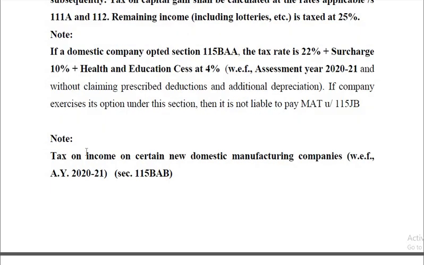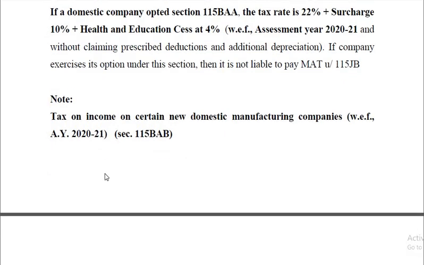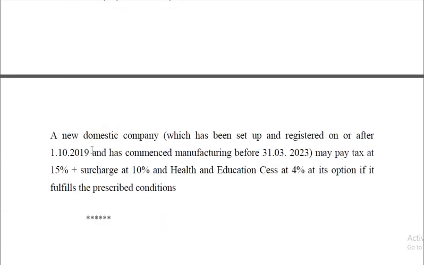Then further, there is one more option, tax on income of certain new domestic manufacturing companies. This is applicable in the case of manufacturing companies with effect from assessment year 2021, and this is under section 115BAB. This is another type of domestic manufacturing company, and they can opt for tax rates under this section. What does that mean?